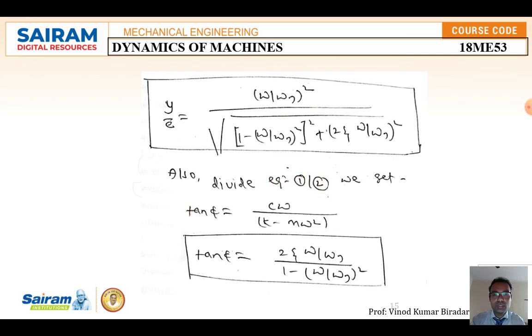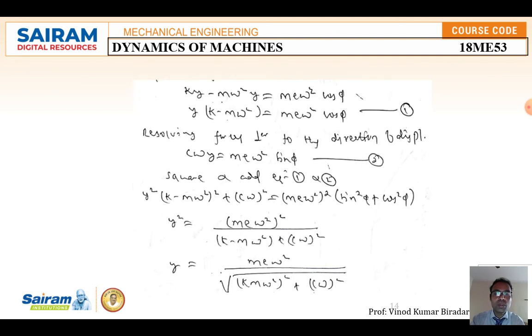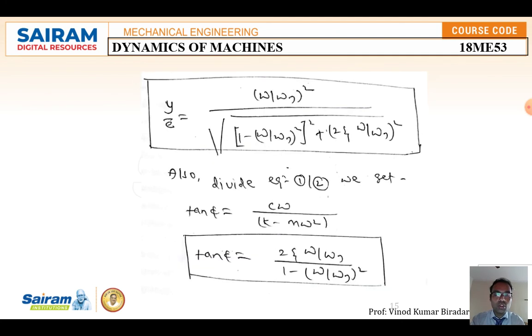Next, also dividing equation 1 by 2, you are going to get the phase angle: tan phi is equal to c omega divided by k minus m omega square. In terms of rearrangement, you are going to get tan phi is equal to 2 zeta omega by omega n divided by 1 minus (omega by omega n) whole square. How have we converted c omega to 2 zeta omega by omega n? Because c is nothing but 2 zeta times the critical value, which we already derived in the previous case. So I wrote the direct answer.